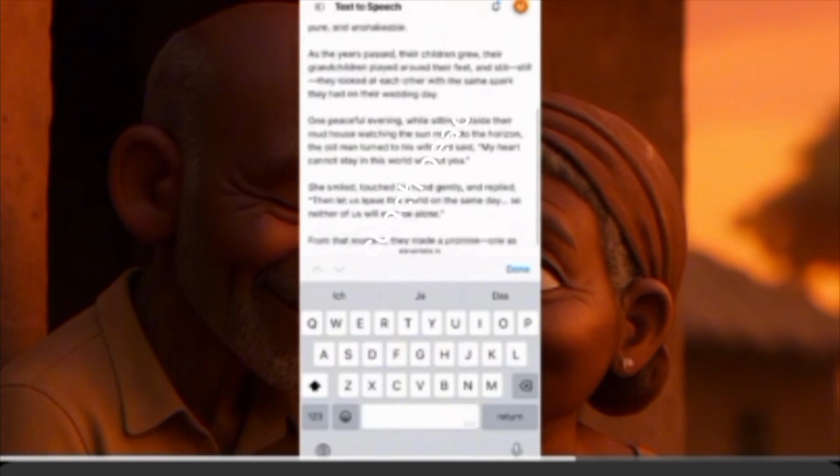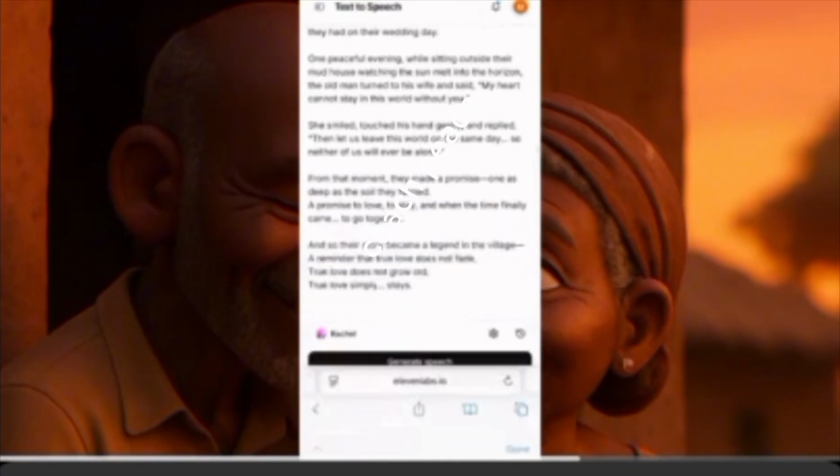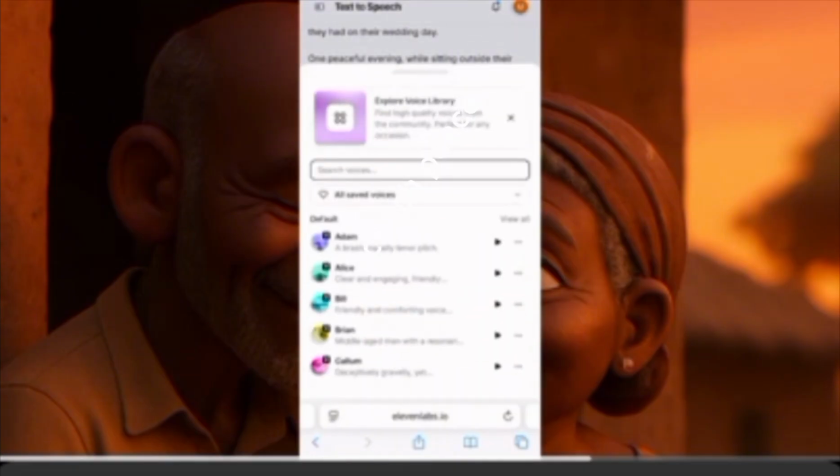The story we copied from ChatGPT. Remember, always copy the narrator version. I'll click here on done. I'll go down here and choose a voice. So let's say we want to choose the voice of who is going to narrate this story. Where you see Rachel, you click on Rachel. Then I'll look for a voice that suits the story that I want to tell.